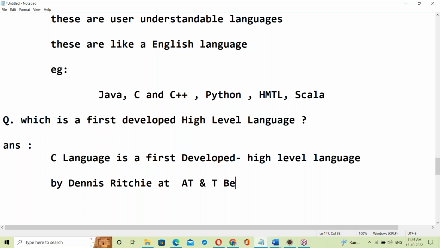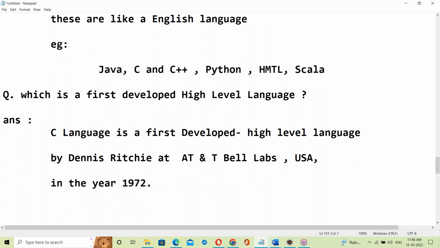By Dennis Ritchie at AT&T Bell Labs, USA, in the year 1972. C language is the first developed high level language by Dennis Ritchie at AT&T Bell Labs, USA, in the year 1972.